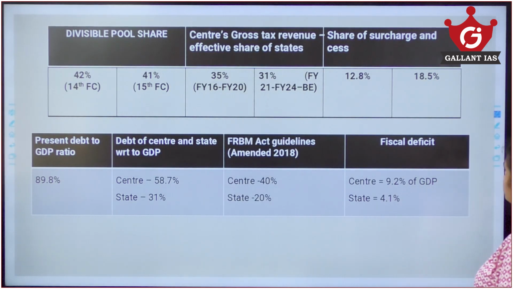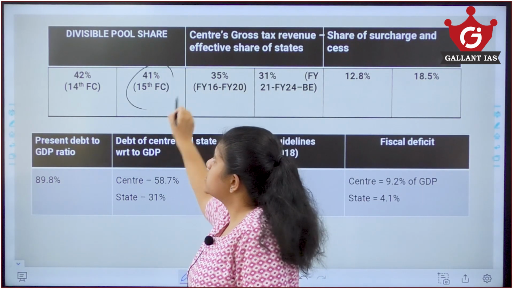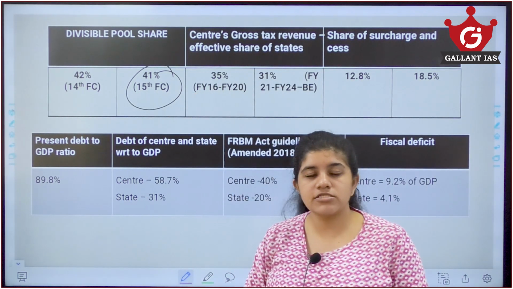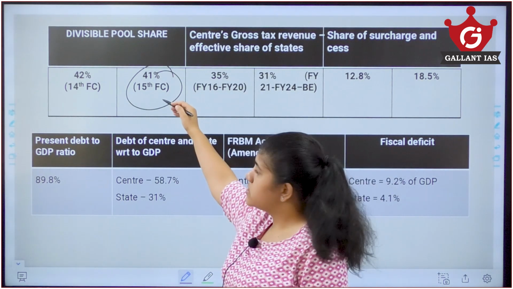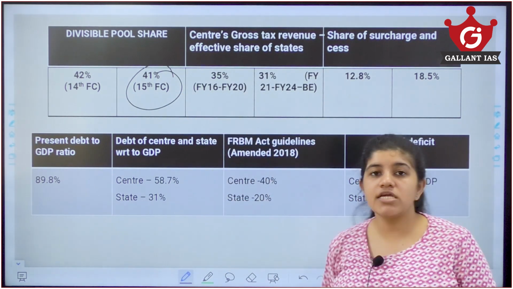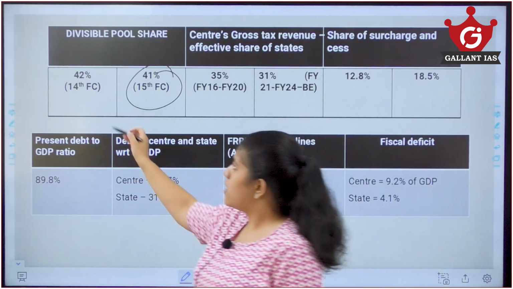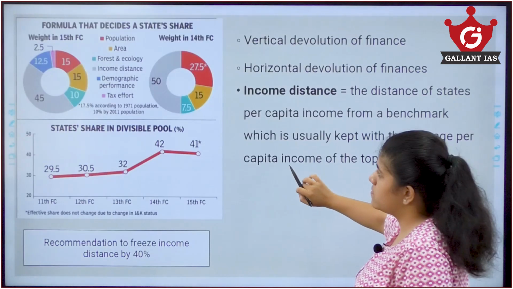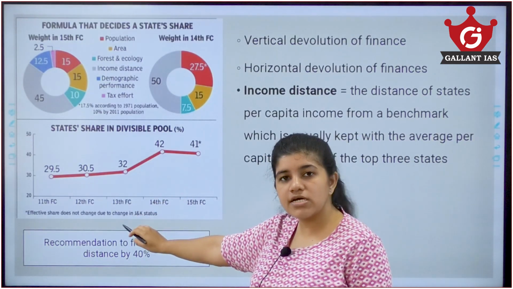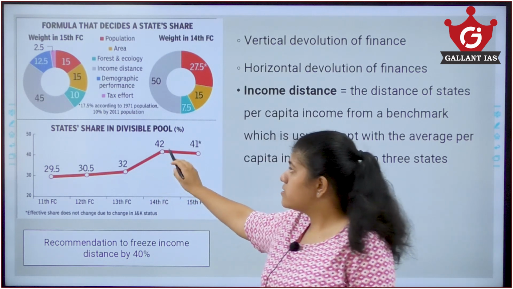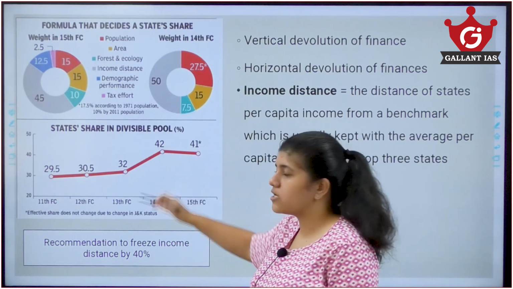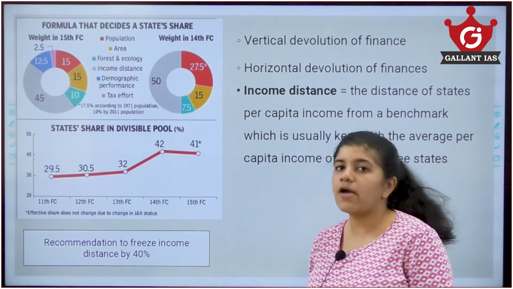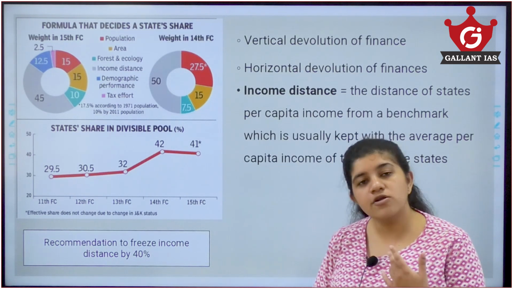Now moving on, I have told you about the divisible pool, that is how there is a distribution between the center and state. As per the 15th Finance Commission, 41% is given to the states, the rest 59% is taken by the central government. So you see there was a decrease from 42% to 41%. Like in the previous I have shown you that there was an increase from 13 to 14%, from 30 to like 42%. There is a huge increase for the states, but there is a decrease by 1 in this case because the number of states has decreased. By 2019, we have bifurcated Jammu and Kashmir, which was a state, into union territories.